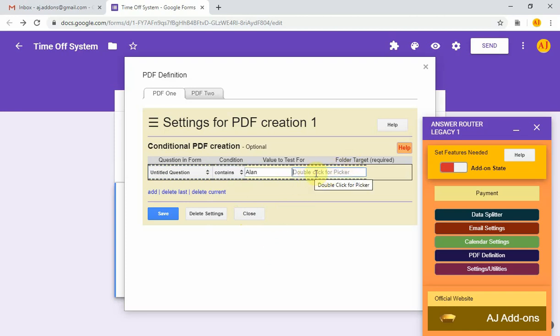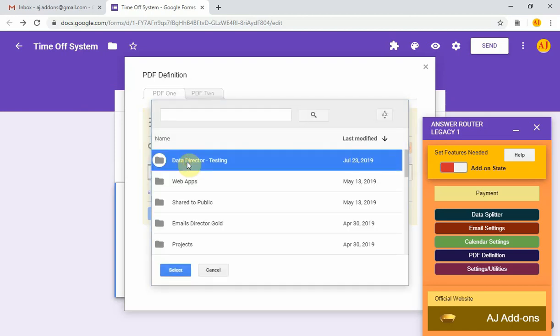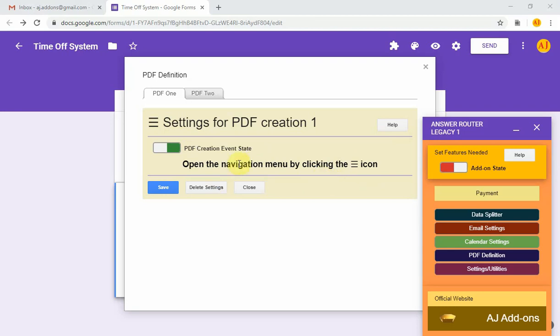Double click for the picker. So when the add-on runs, it will check this question. It will test for whether this question contains this answer, and if it does, it will create a PDF file in this folder target. In this video, I'm not going over all the settings.